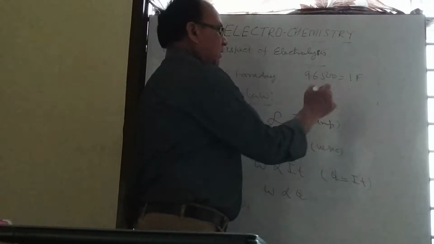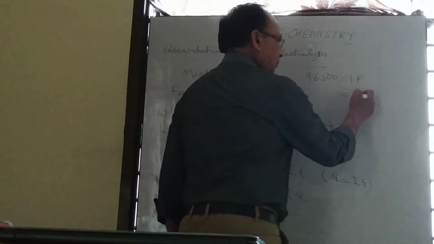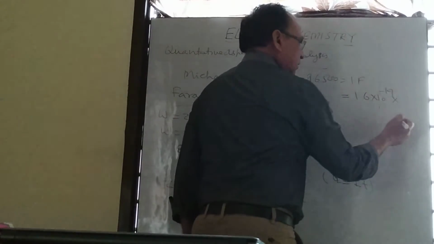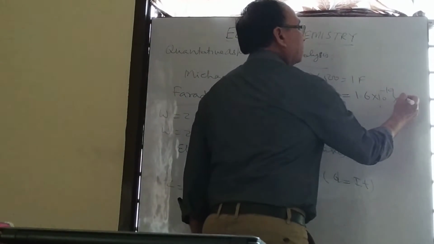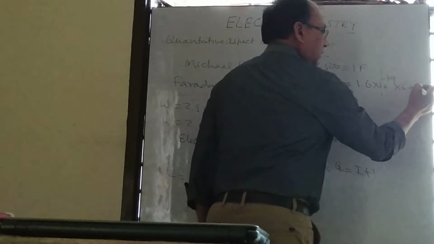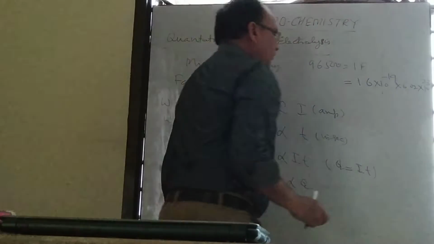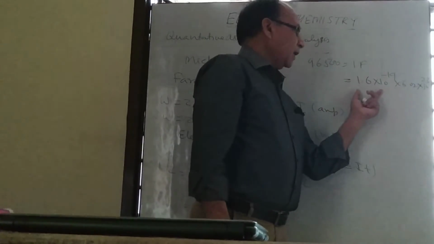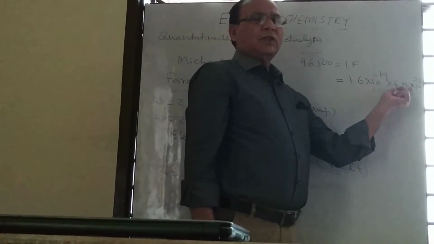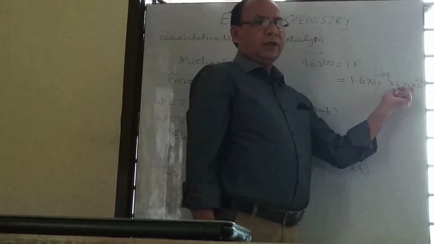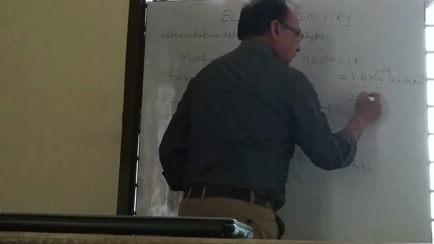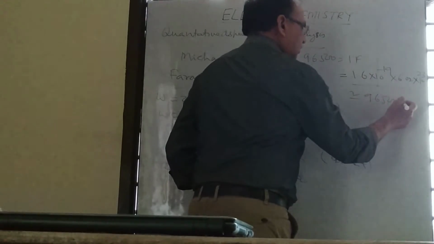It can be calculated by multiplying the charge on one electron and the number of electrons present in 1 mole, 6.02 × 10^23. So this value comes around 96500. That's why it is called 1 Faraday.